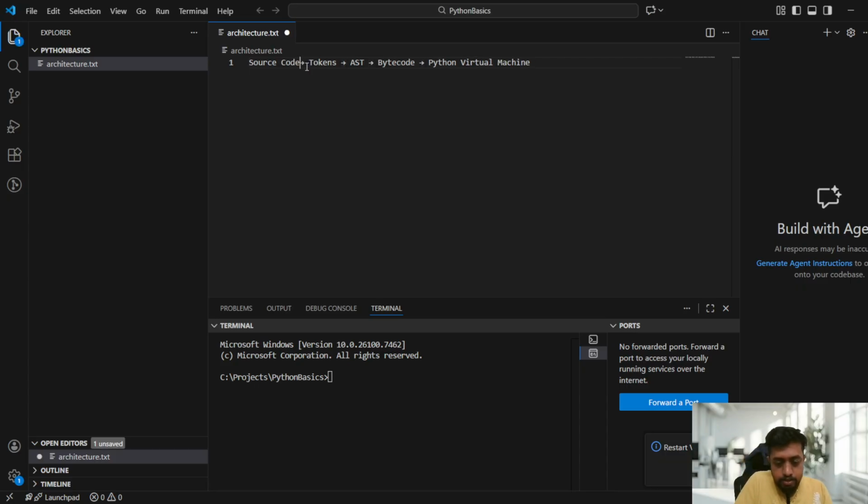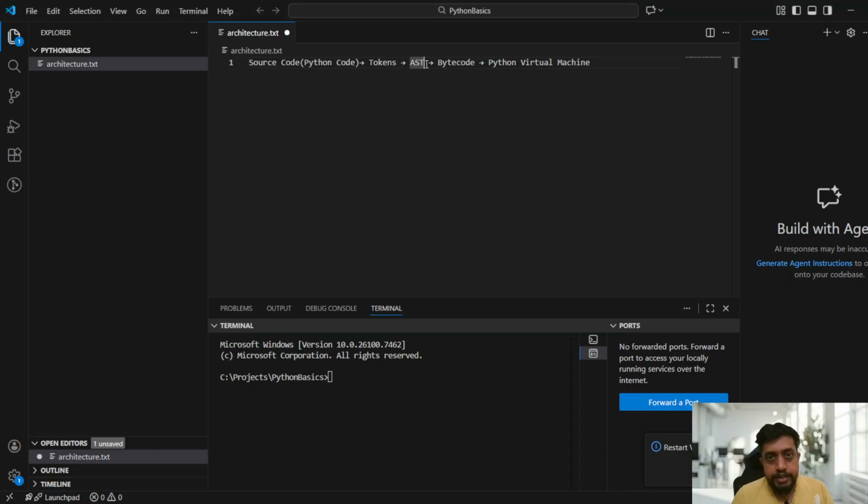So we can write here Python code. After the Python code, it converts to tokens. I will explain all the steps line by line, but just try to understand the basic structure of this, right? So basically this is tokenization. How it does it, I will explain in a later part of this video, but just try to understand the flow here.